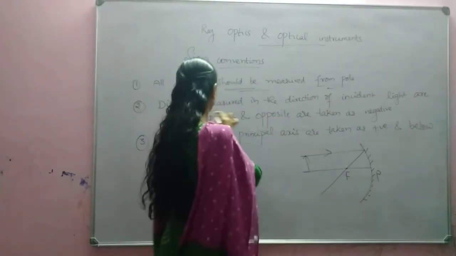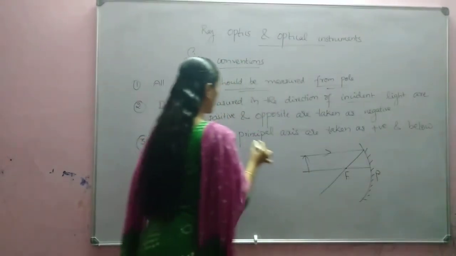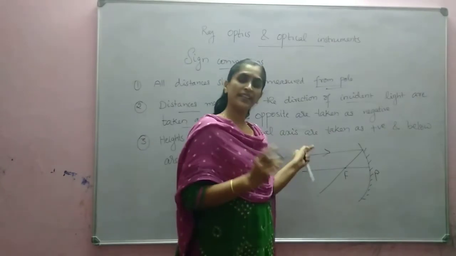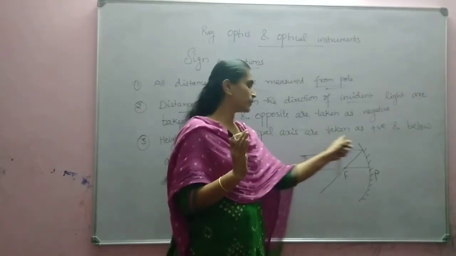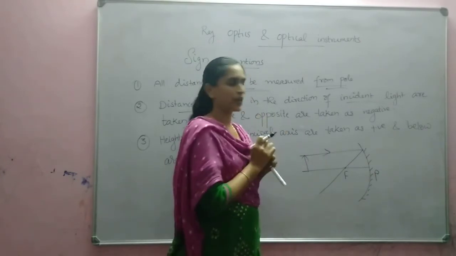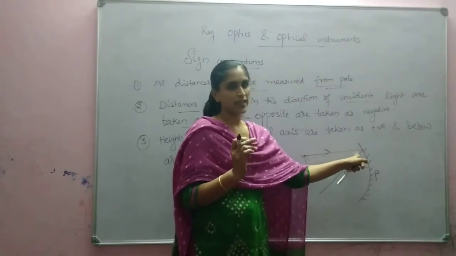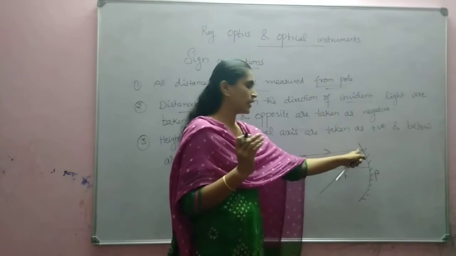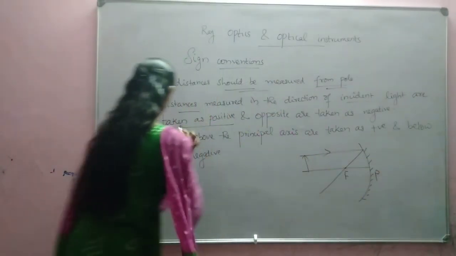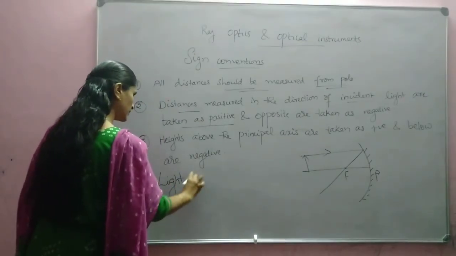And the second one says, distances measured in the direction of incident light are taken as positive. So what is the direction of incident light? You have to keep the mirror on the right side and light should be incident from left to right. So this direction will always be taken as positive.